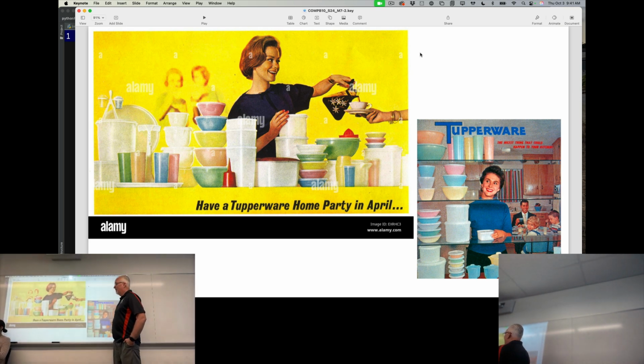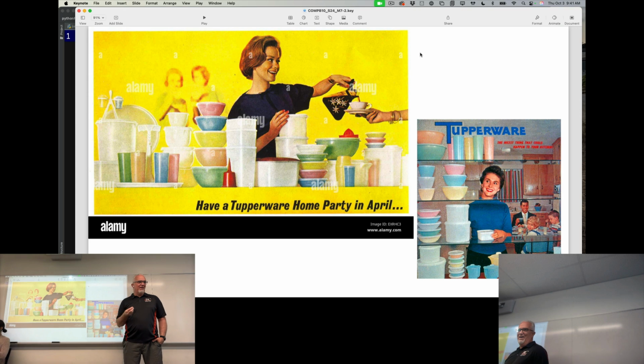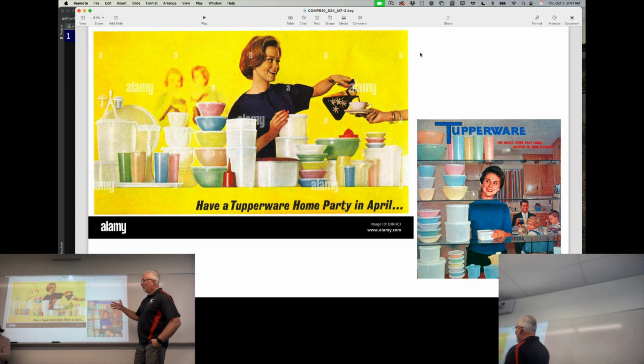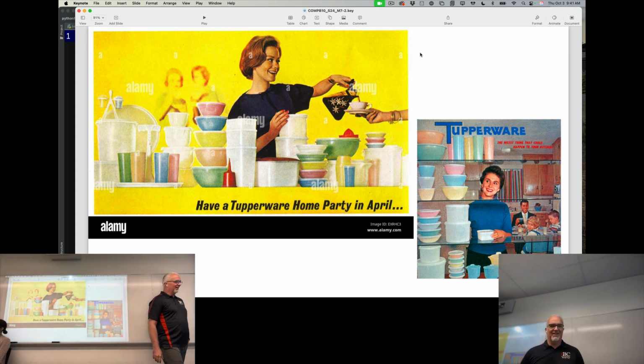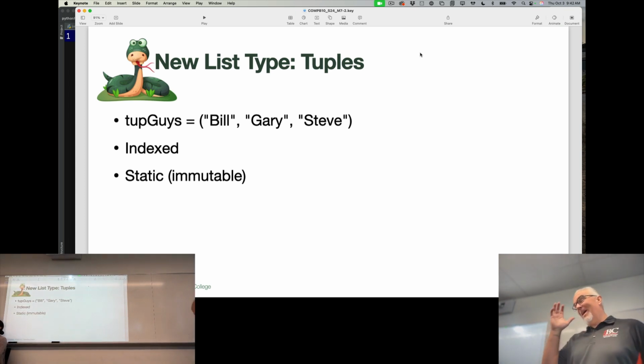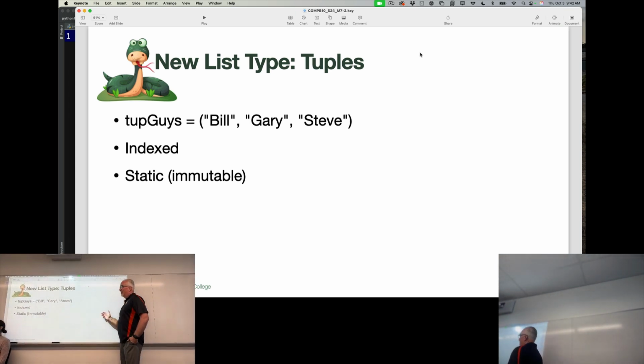And having grown up in the 70s and 80s, these Tupperware ads have a nice visual appeal for me. I don't know what it is about those, but Tupperware is kind of a timeless thing. Now, of course, you get disposable Tupperware and things like that, but these used to be the prime kitchen collection of things. You used to have Tupperware parties at your house to buy those things. But anyway, I like the term tuple, so I'm going to call it that.